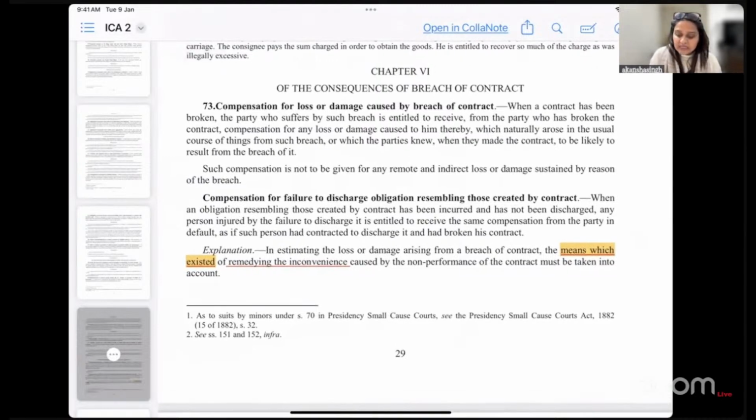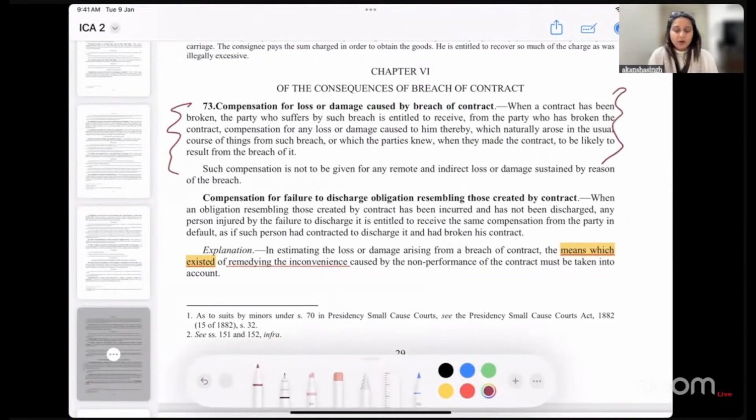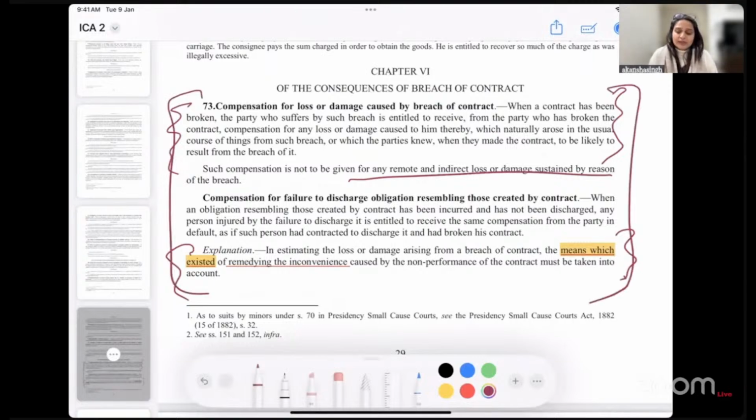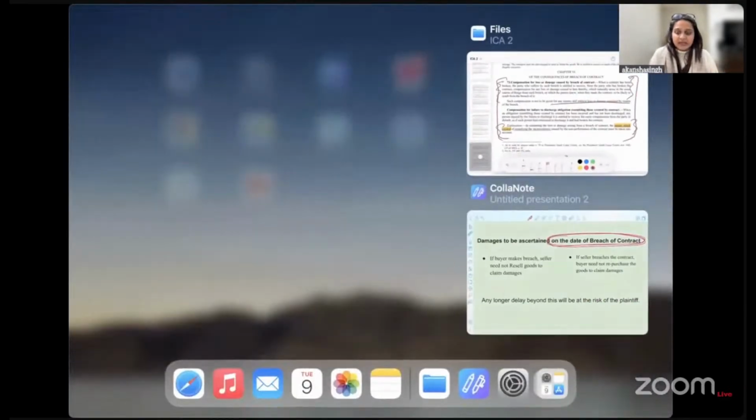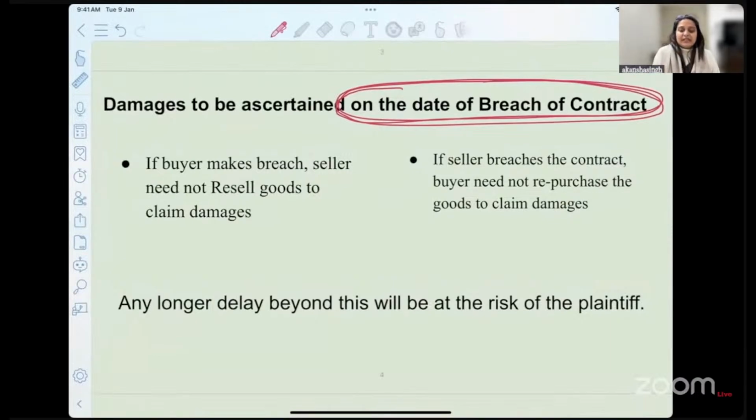So we discussed this part of the Contract Act, section 73, and this compensation has to be not too remote from the loss or the damage that has happened. And there is also one explanation attached to this particular provision that we have read so far. So keeping this in mind, we see that the damages have to be assessed on the date of breach of the contract.